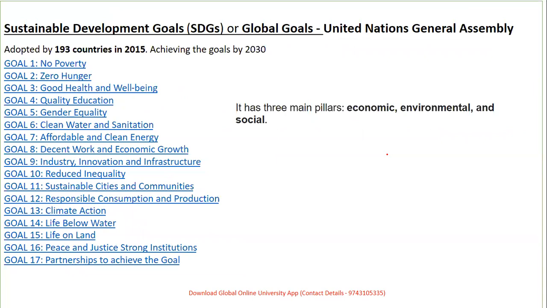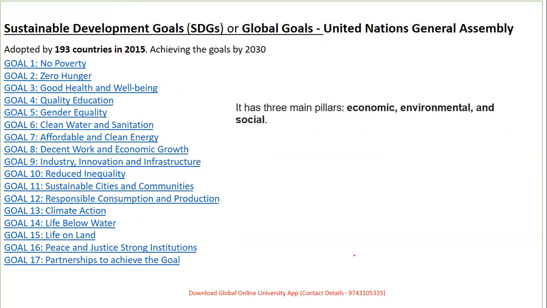Followed by them was the Sustainable Development Goals, which were adopted by 193 countries with an aim to achieve them in 2030, with three main pillars, that is economy, environment, and society. So which are those goals which I have written in the form of numbers? No poverty, zero hunger, good health and well-being, quality education, gender equality, clean water and sanitation.